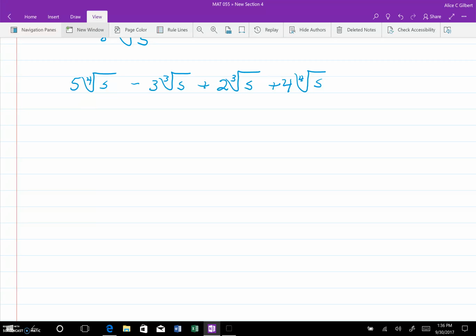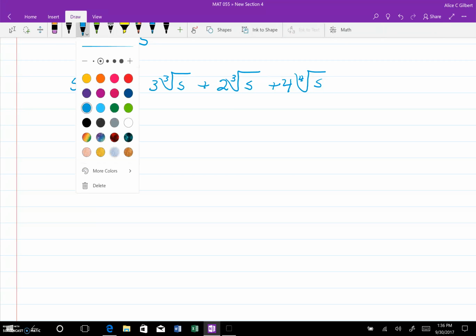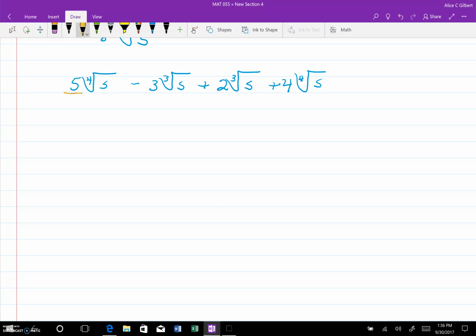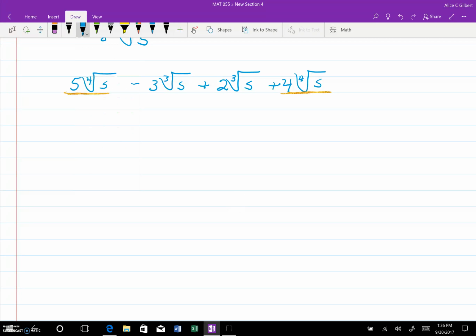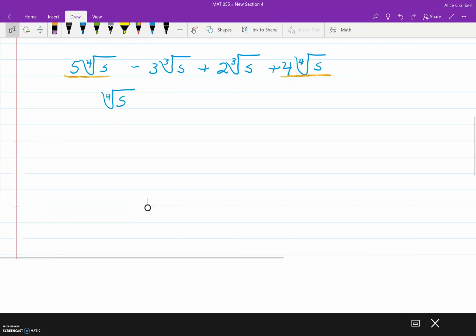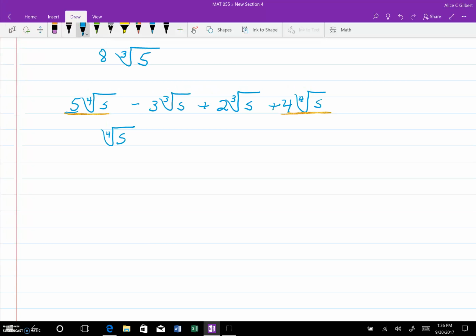Well, first of all, this term and this one are the same because they both have a 4th root of s. So I'm going to write the 4th root of s because that just stays the same. And then I add or subtract the numbers. In this case, it's a positive 5 and a positive 4. That gives me 9. Okay, so now I'm done with these two.